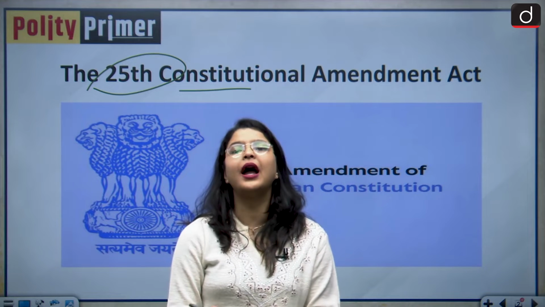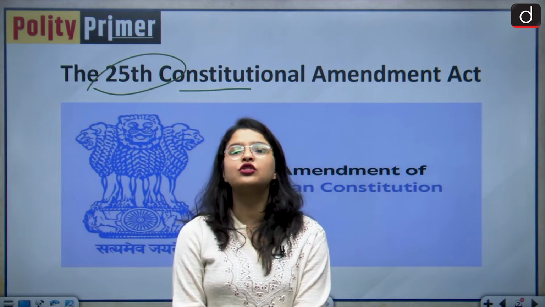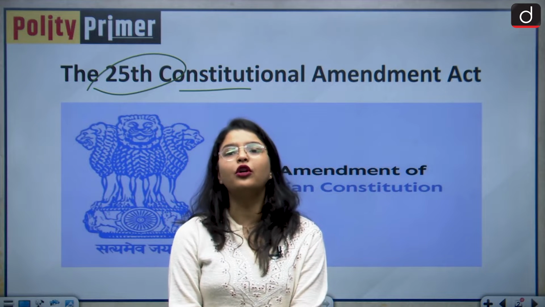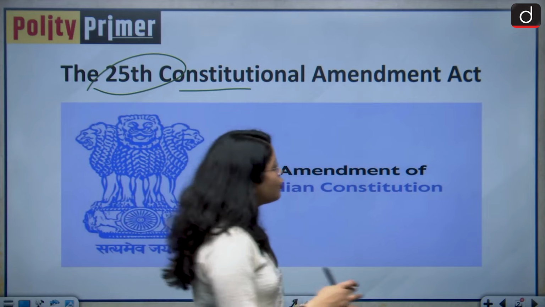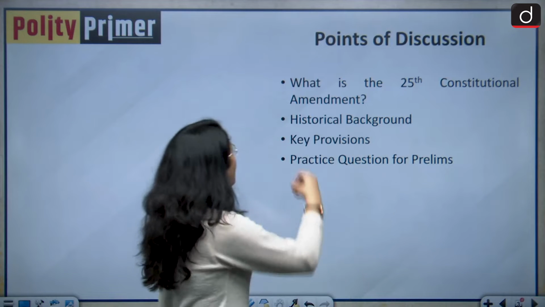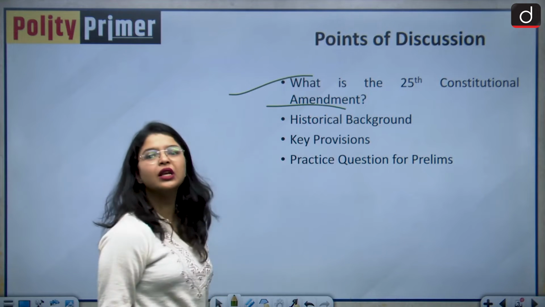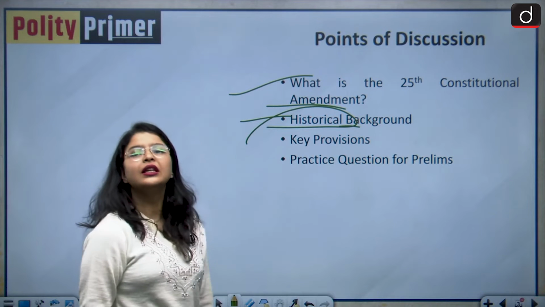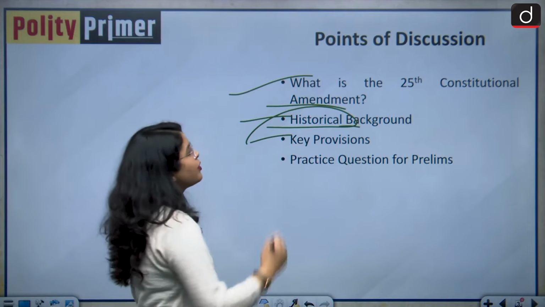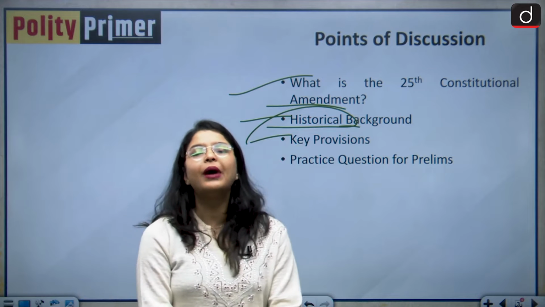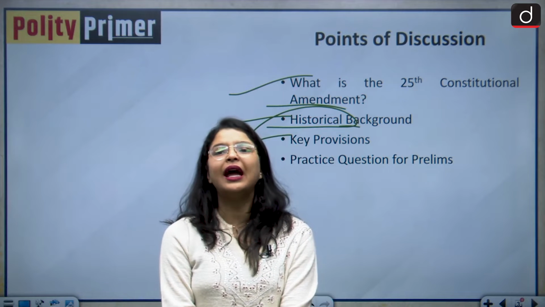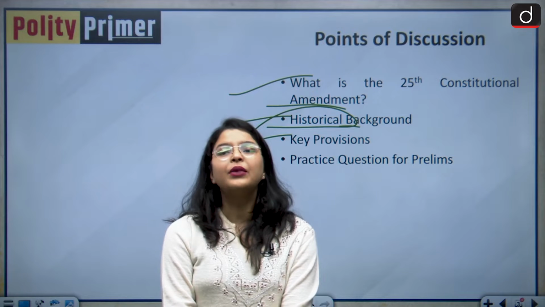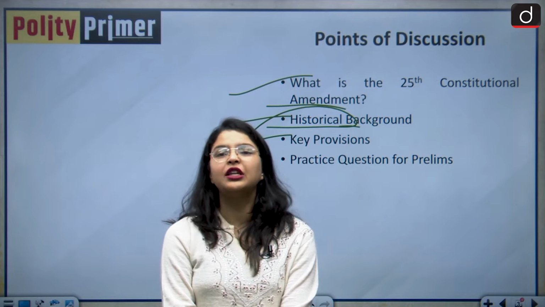historical background behind the evolution of the basic structure doctrine in the Keshavananda Bharati case by our Honorable Supreme Court of India. So in this discussion, we are firstly going to study what the 25th Constitutional Amendment is. Then we are also going to analyze its historical background. Then we are also going to see some of the key provisions that have been inserted by the 25th Constitutional Amendment Act in our Indian Constitution. And lastly, we are going to see some practice questions from the prelims examinations.